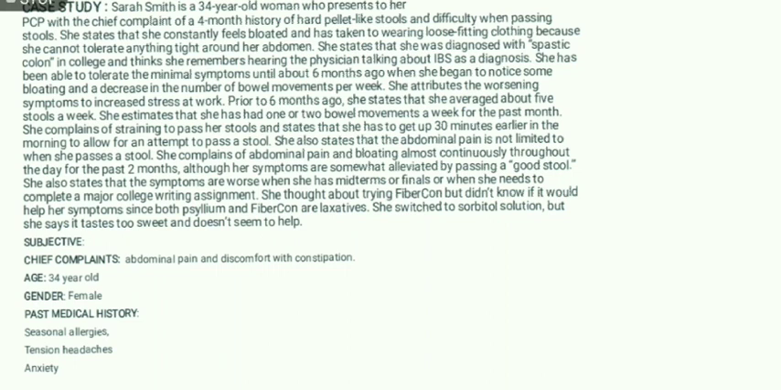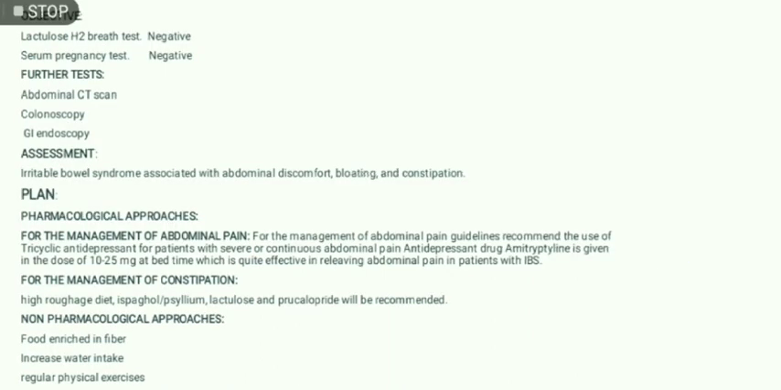SOAP notes. Subjective: chief complaints abdominal pain and discomfort with constipation, age 34-year-old, gender female, past medical history seasonal allergies, tension headaches, and anxiety. Objective: lactulose hydrogen breath test negative, serum pregnancy test negative, further tests abdominal CT scan, colonoscopy, and GI endoscopy.